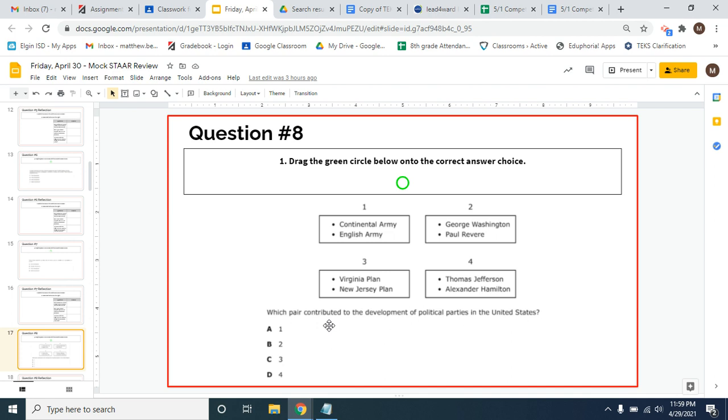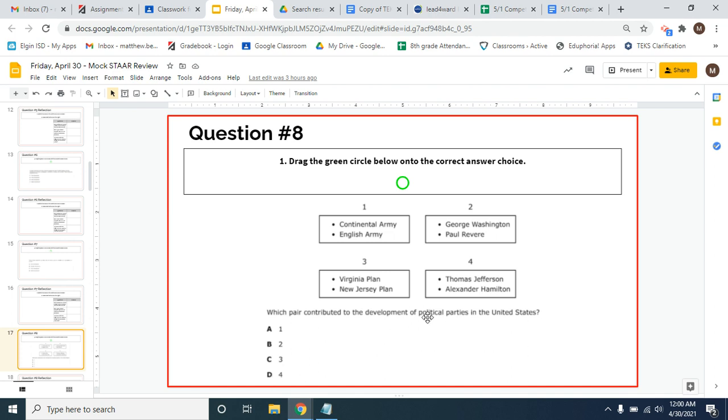All right, this question says which pair contributed to the development of political parties in the United States? So we can see the first pair is the Continental Army and the English Army. The second pair is George Washington and Paul Revere. The third pair is the Virginia Plan and the New Jersey Plan. And the fourth pair is Thomas Jefferson and Alexander Hamilton. So which pair contributed to the development of political parties? Basically asking which of these pairs created essentially the first political parties.